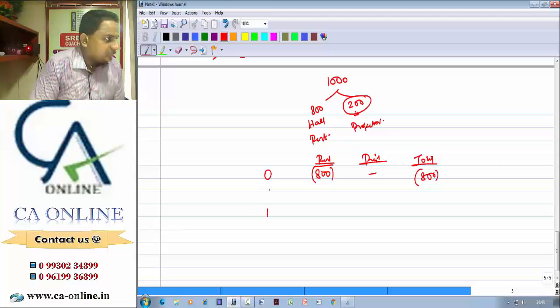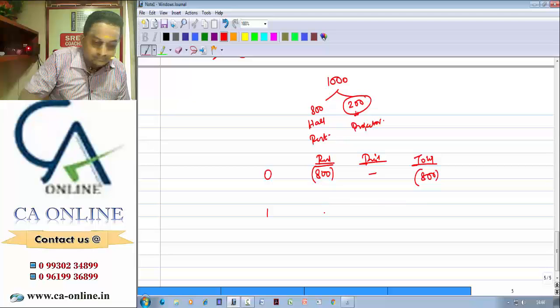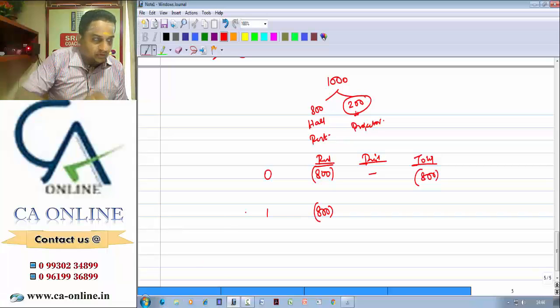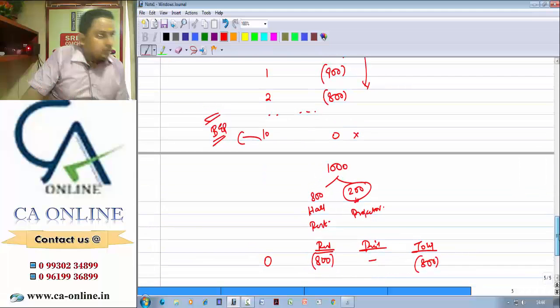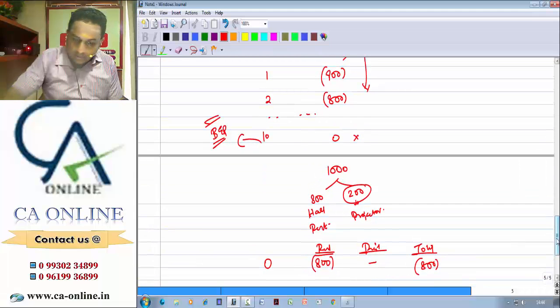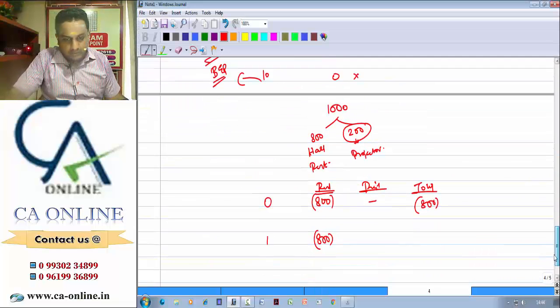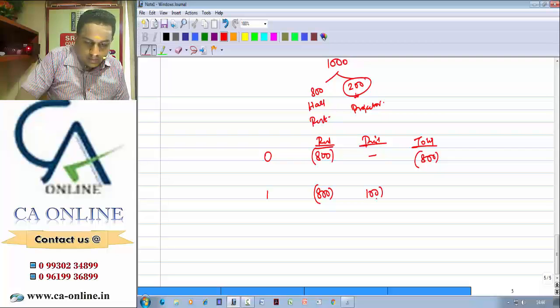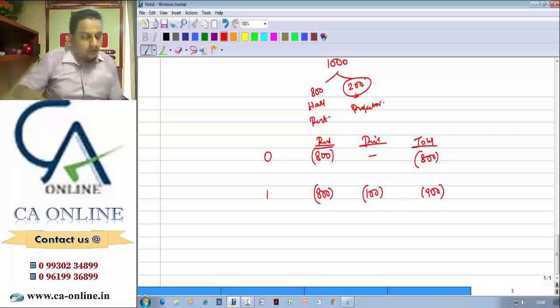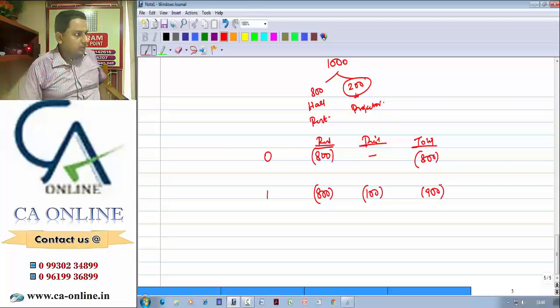Only one student is getting registered. Then what will happen? Rent will be 800. Projector, I need to spend 200, even if one student is there, assuming I am conducting the seminar. Every student will be bringing me 100 rupees contribution in my example. Therefore, my loss will be 900. So now you have a doubt. What is the doubt?